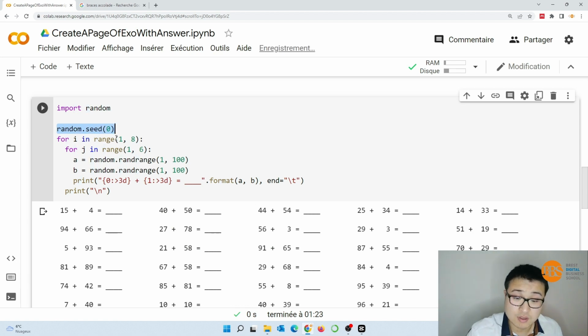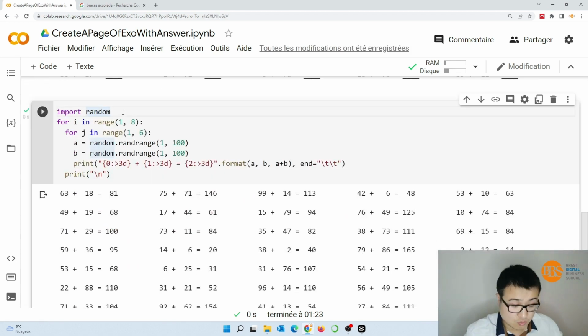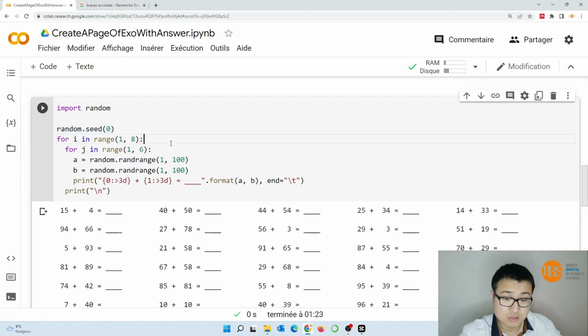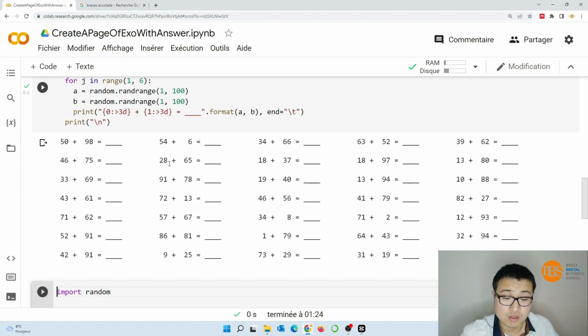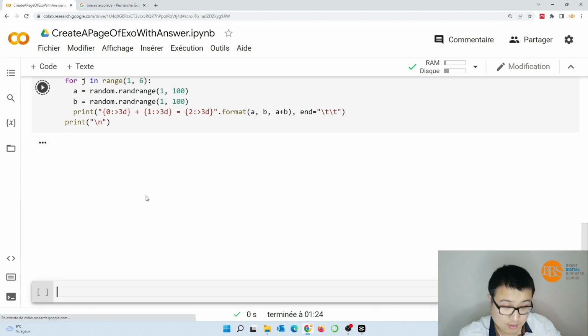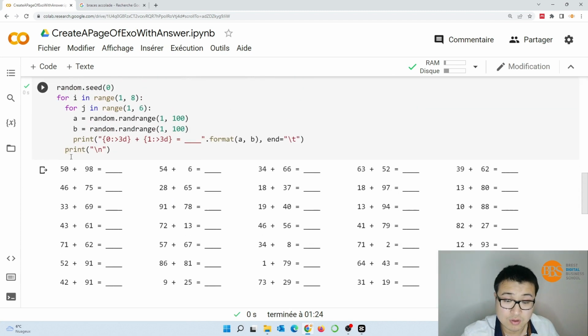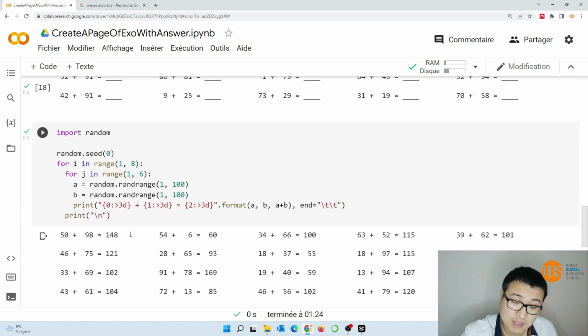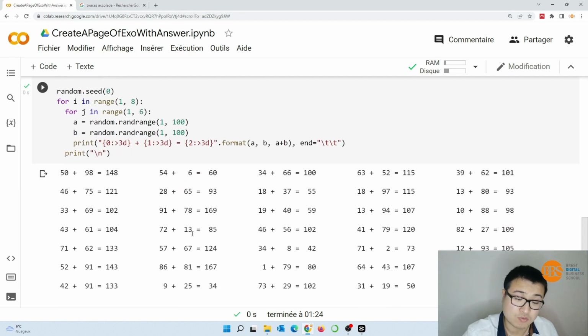So I will give the same seed to the exercises without and with answers. Let's see what the result would be, like this. So 80 plus 98, 84 plus 6, etc., and 80 plus 98, 84 plus 6, etc. So this is what we want.